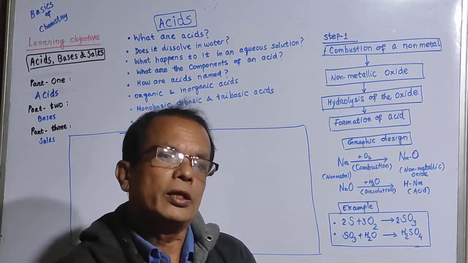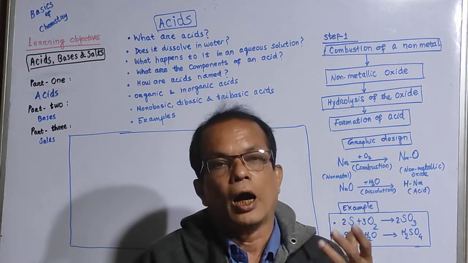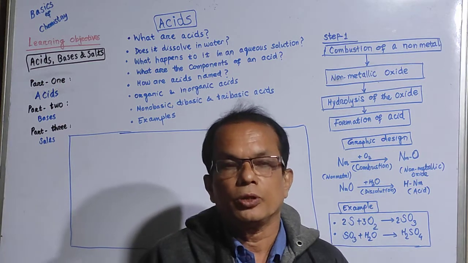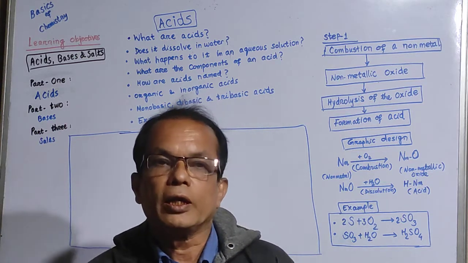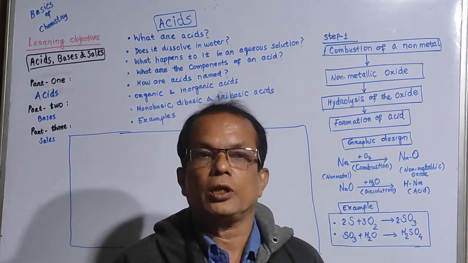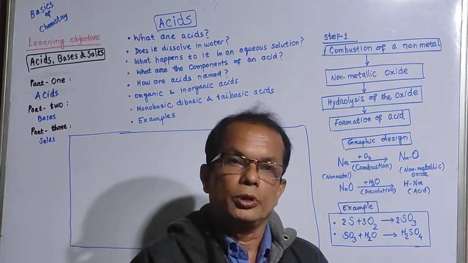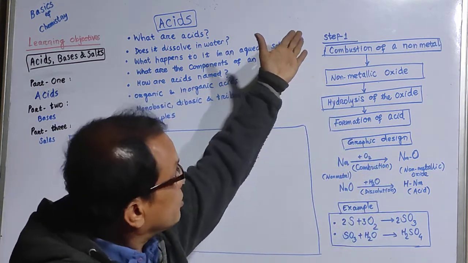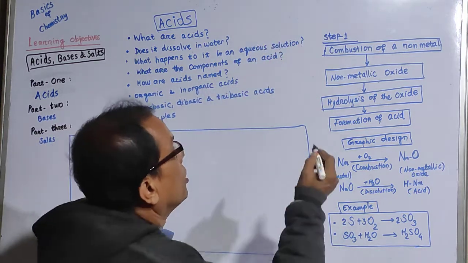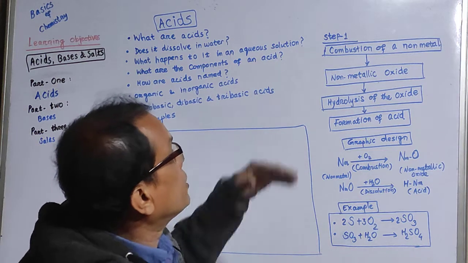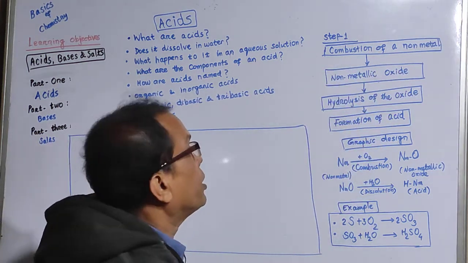So acids contain two kinds of ions. The positive ions are hydrogen ions, and the negative ions are ions from the non-metals. So non-metallic ions and hydrogen ions make an acid. So how is an acid formed? There is a graphic design and a number of steps. In the first step, a non-metal is combusted. There is a combustion of the non-metal.